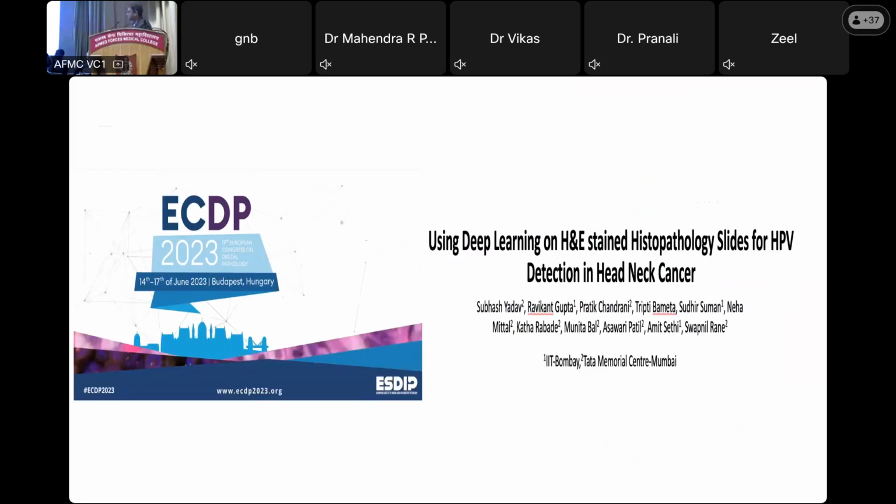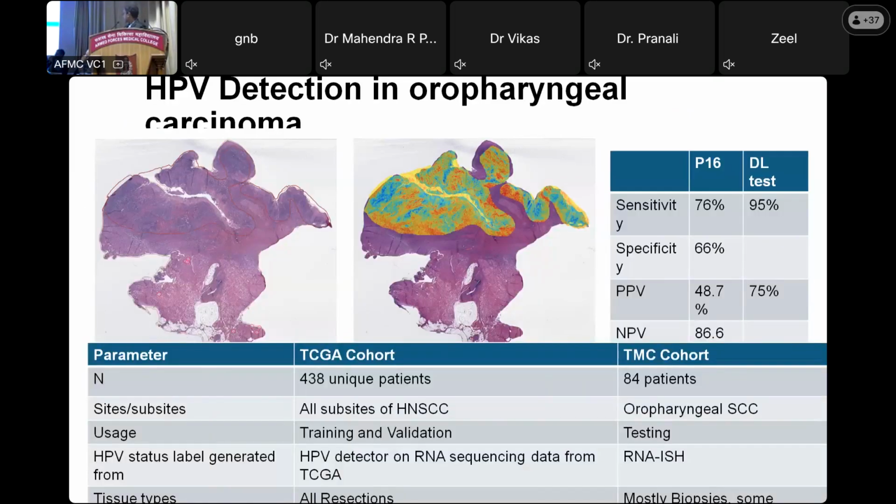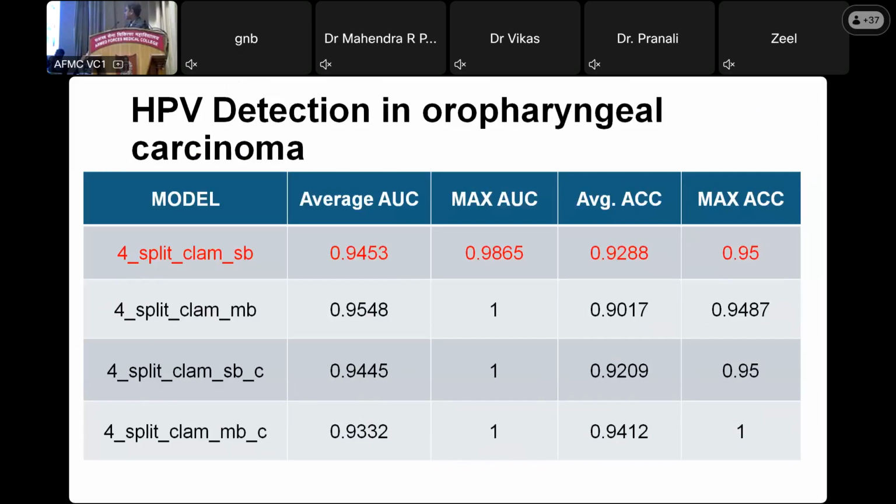This I had presented last year at the ACDP Budapest, where from an HNE image we were predicting whether it was HPV positive or HPV negative, because human papilloma virus in head and neck has a prognostic significance. And if you see, it had a good sensitivity and specificity of almost 95%. It was compared with the gold standard, that is in situ hybridization, and we had a good concordance of 0.95.